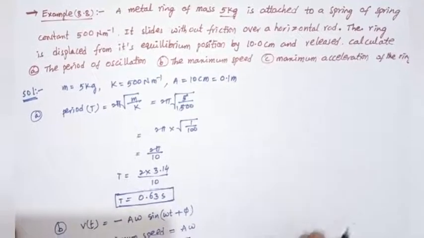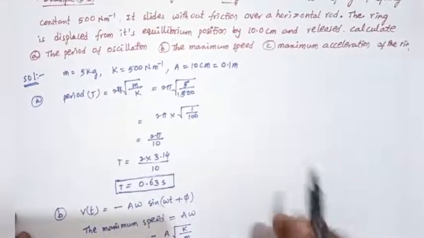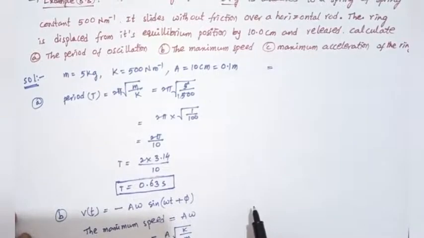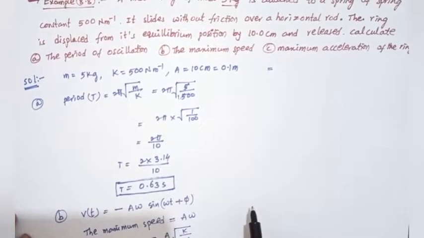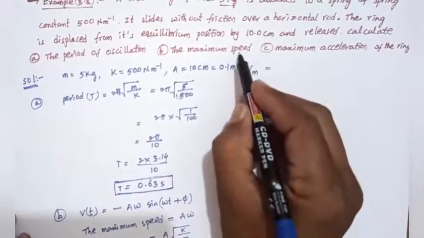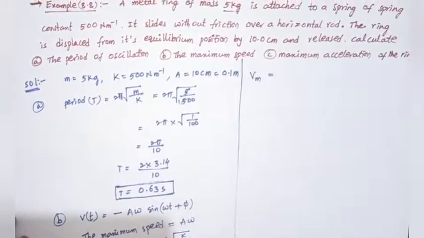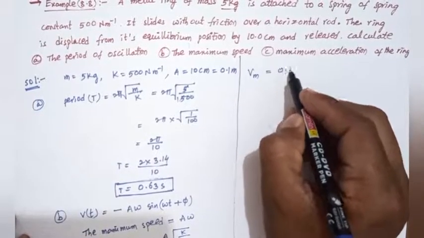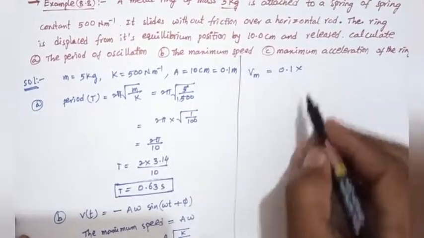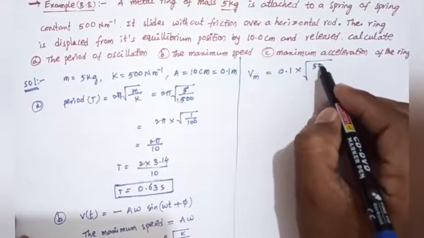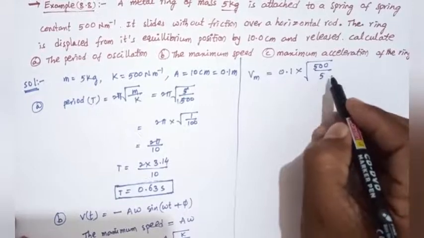So here the maximum speed v maximum equals, A equals 0.1, into square root of k equals 500 by m equals 5.